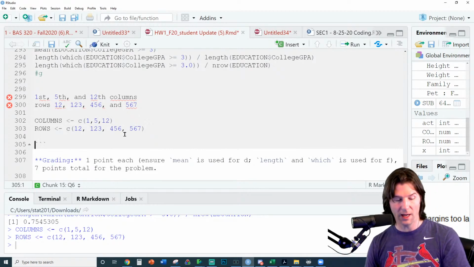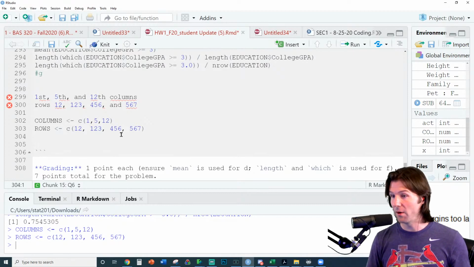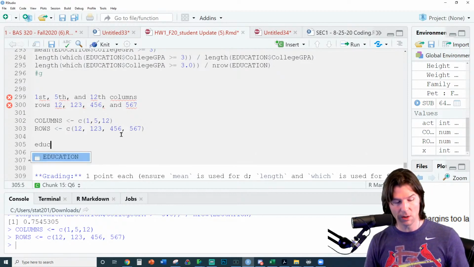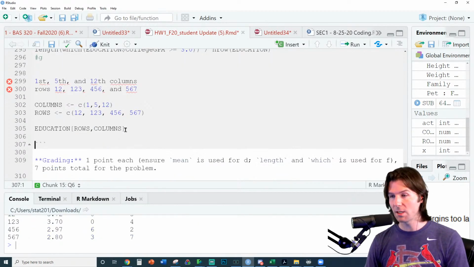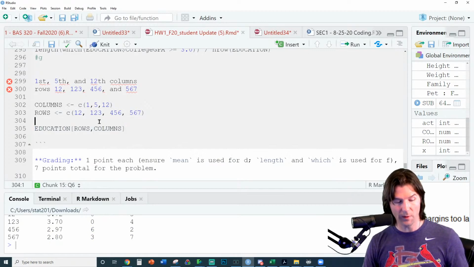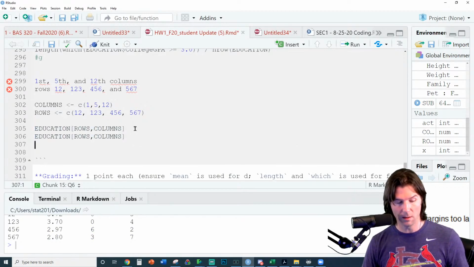And I think, yeah, Raj, you basically have it. Raj has it in another way of doing it, because we can go to the education data frame now, and we can just pick the rows we want, and we can pick the columns we want. So everything Raj has there is the same because we've already assigned to the rows and to the columns these vectors. Just to make it look a little easier, you can see the differences between the two.